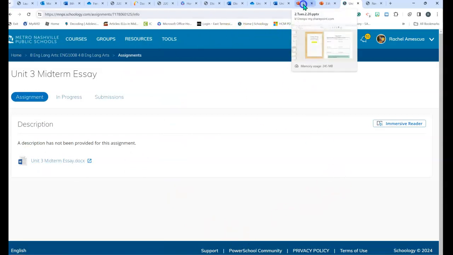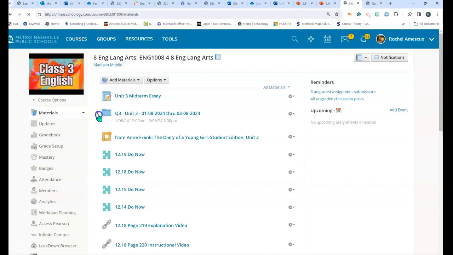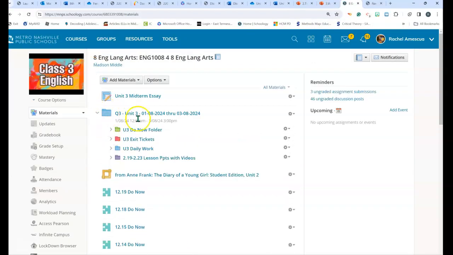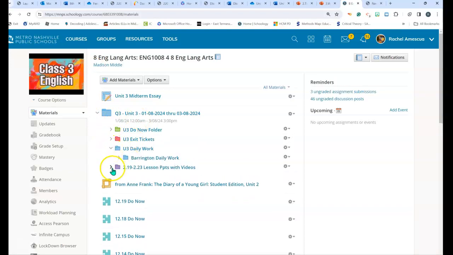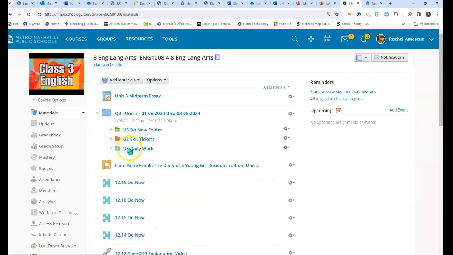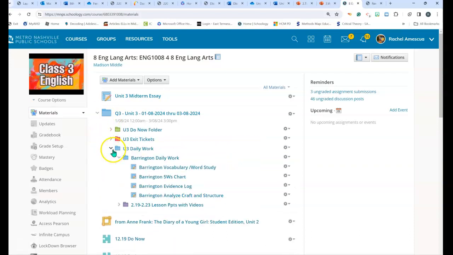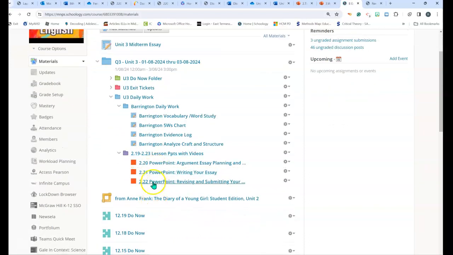Remember, Tuesday's assignments, not quite awake yet. I put the PowerPoints in this folder. So see where it says, I'm going to move this. So under Unit 3 daily work, so you'll go quarter 3, Unit 3 daily work, and then I put the PowerPoints for this week. So if you want to go look at yesterday's PowerPoint, you can click there.